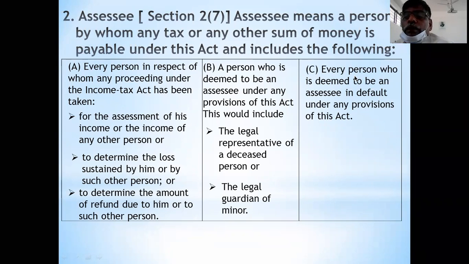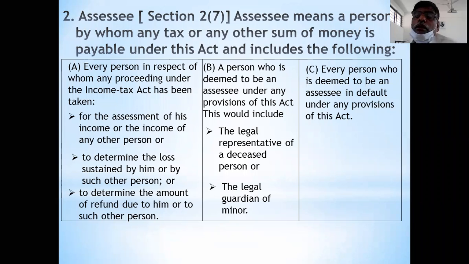every person who is deemed to be assessee in default. He is also a deemed assessee. Third category is also a deemed assessee, but this deemed assessee is not voluntary. He is a deemed assessee because of his default.